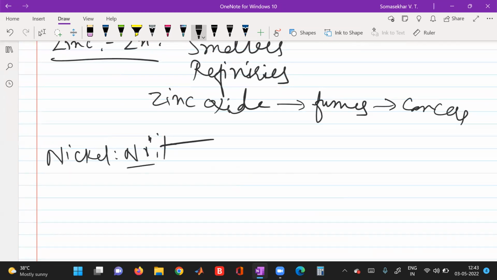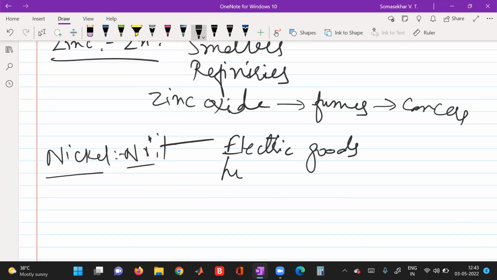Nickel is also carcinogenic to human beings, and it is released into the atmosphere from electric goods and household appliances: mixies, grinders, wet grinders, refrigerators, ACs, fans, TVs. It is also released from chemical and petroleum products, that is, when you drive a vehicle.